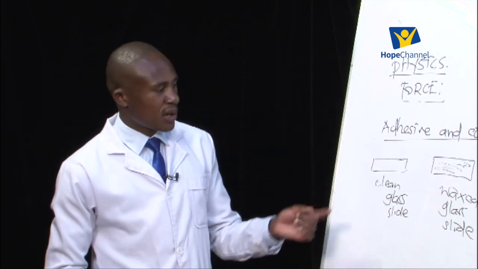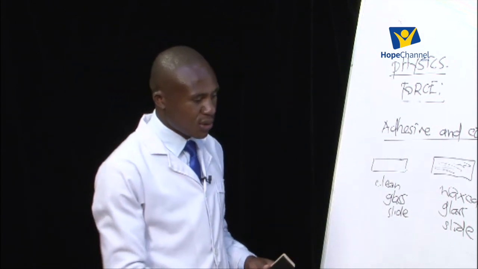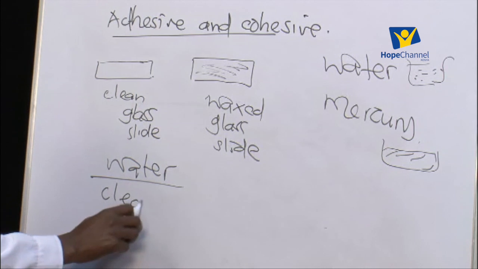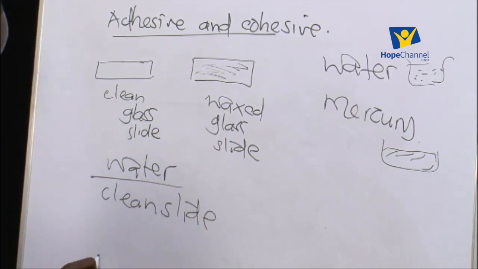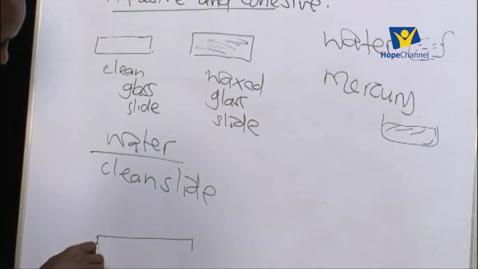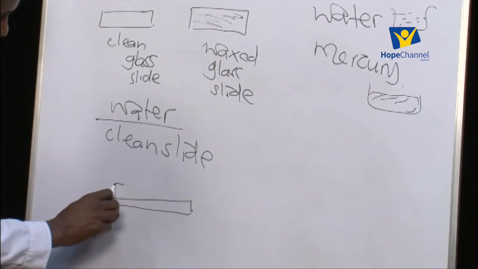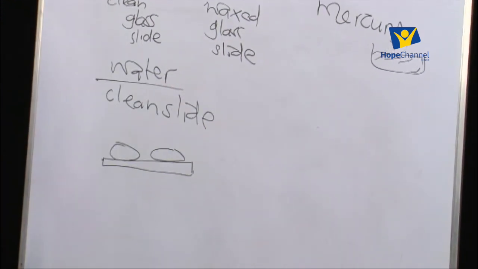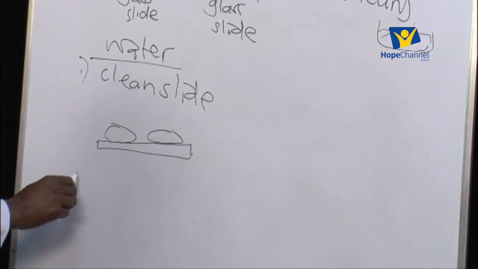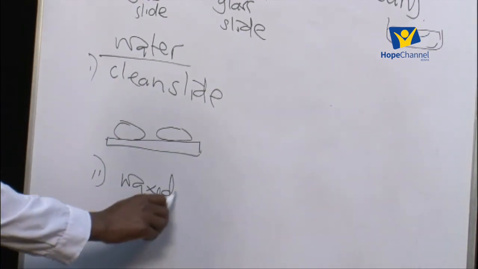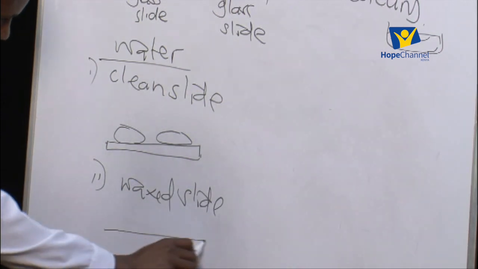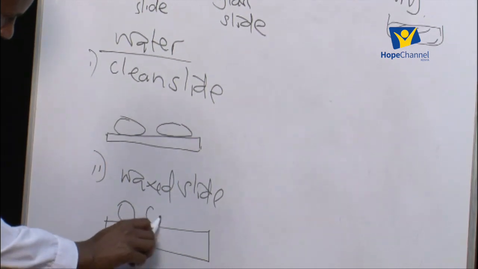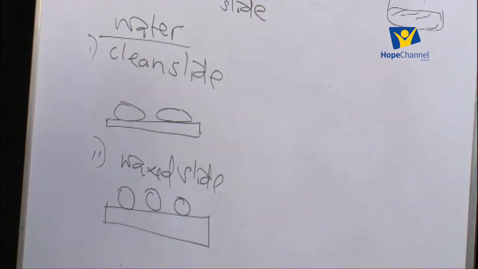Now, when we sprinkle water on a clean glass slide, this is what we are likely to see. Let me draw the surface of the slide just that way. On the surface of a clean slide, water will spread and form oval-shaped drops. But on a waxed slide, water will not form oval-shaped drops. It is going to form drops which are spherical. It will form small perfect spheres on the surface of the slide.